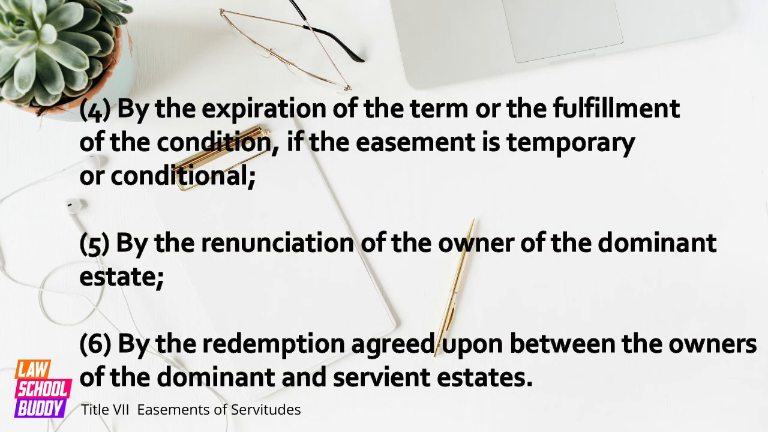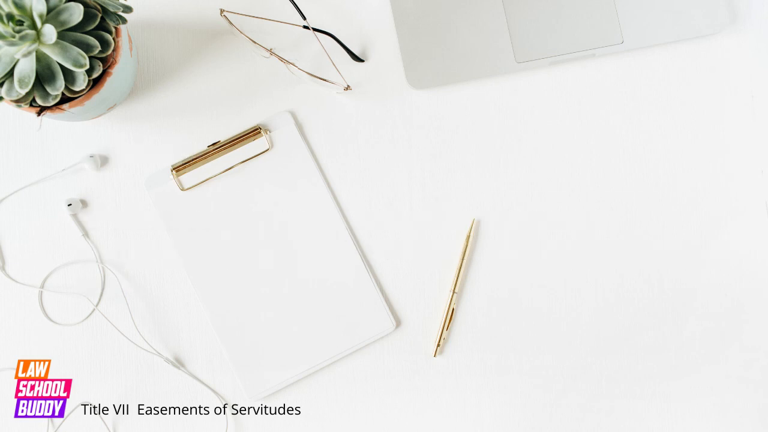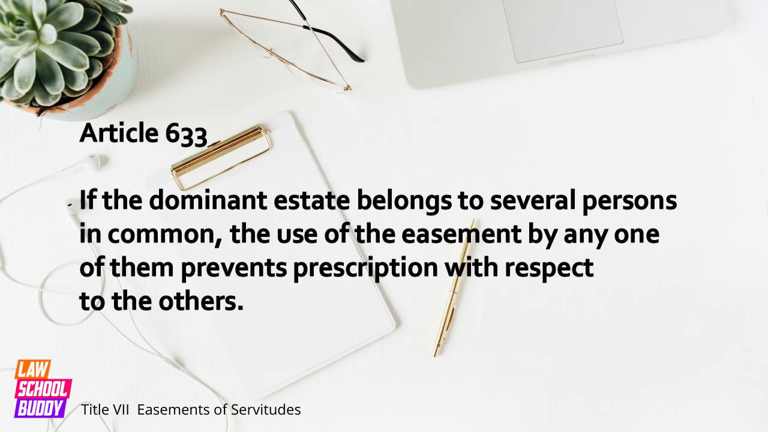4. By the expiration of the term, or the fulfillment of the condition, if the easement is temporary or conditional. 5. By the renunciation of the owner of the dominant estate. 6. By the redemption, agreed upon between the owners of the dominant and servant estates. Article 632. The form or manner of using the easement may prescribe as the easement itself, and in the same way. Article 633. If the dominant estate belongs to several persons in common, the use of the easement by any one of them prevents prescription with respect to the others.